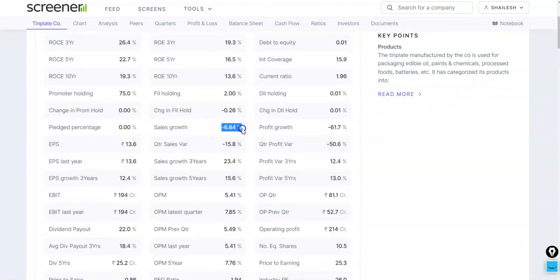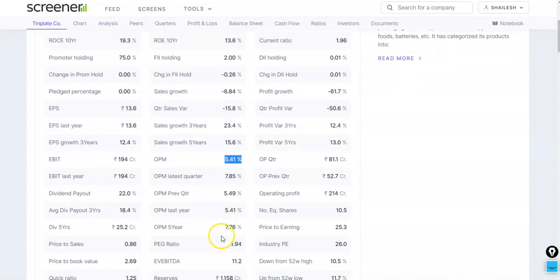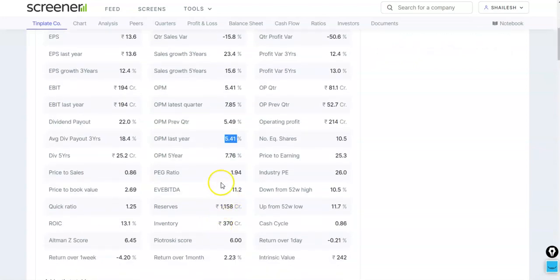The sales growth is in negative territory. The profit growth is in negative territory. If we look into the EPS, it is 13.6. The operating profit margin is 5.41, and earlier the operating profit margin in the previous quarter was 5.49. The operating profit last year was 5.41 only. Now if we look into the PEG ratio, it is 1.94, so this leaves the company with little chances of growth.